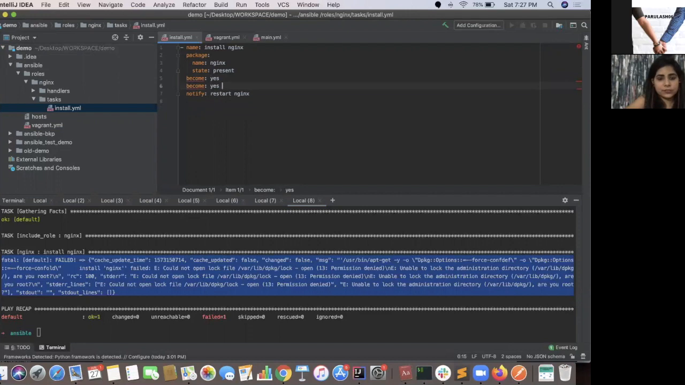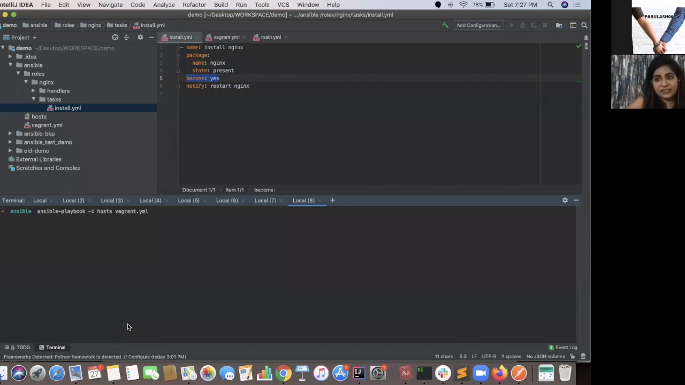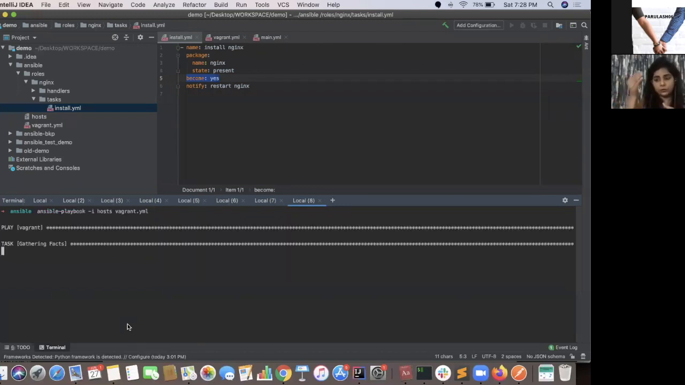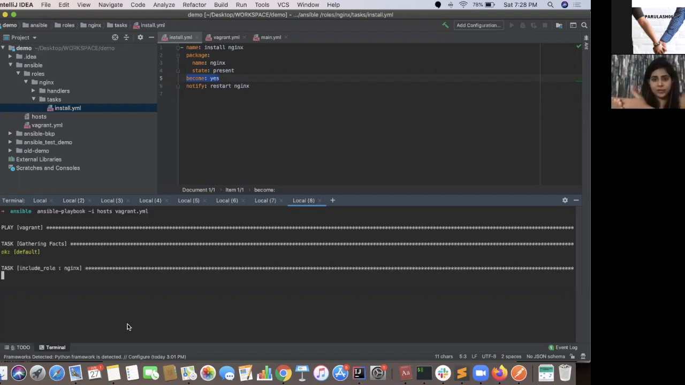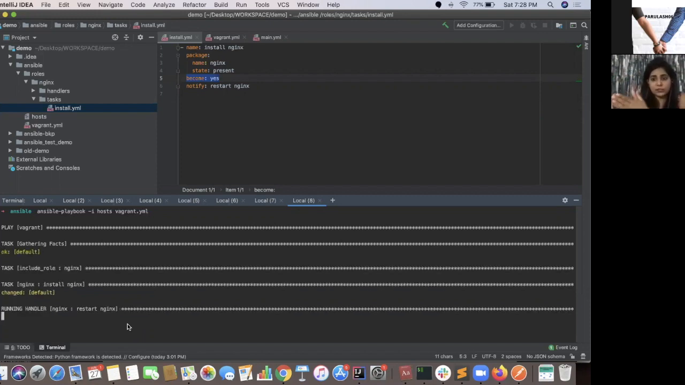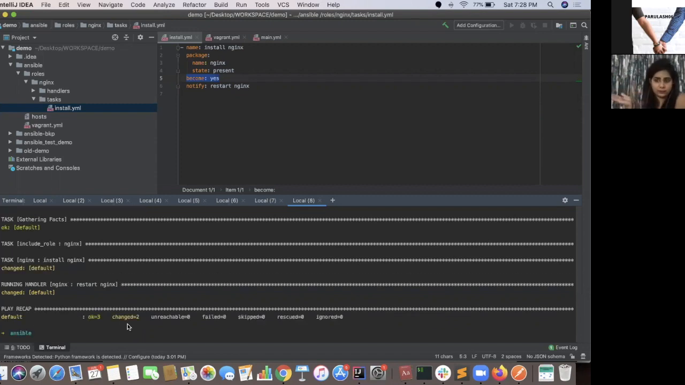So since I want to install Nginx using become user, that's why I write become yes here. Writing become yes means now when Ansible will execute this task, it's going to become root user and then execute this task. It's going to switch the user first and then execute this task on the remote machine. So it will go on the remote machine with vagrant user. It will see become yes, which means it will switch to root user and then run the task.